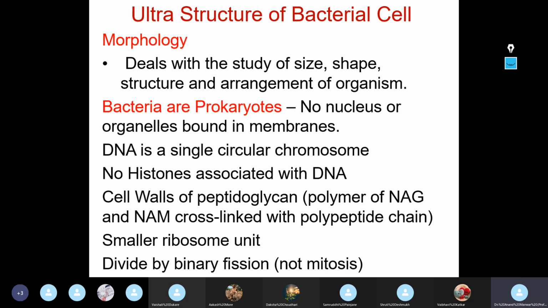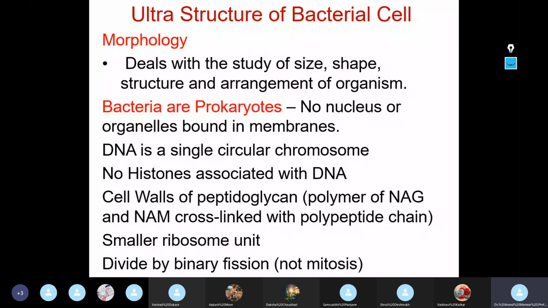And basically the cell wall of prokaryotic bacteria is made up of polymers of N-acetyl glucosamine and N-acetyl muramic acid, which are cross-linked with polypeptide chains. I repeat, the cell wall of this prokaryote is made up of peptidoglycan. Now, what is this peptidoglycan? It is a major component involved in the formation of a cell wall.